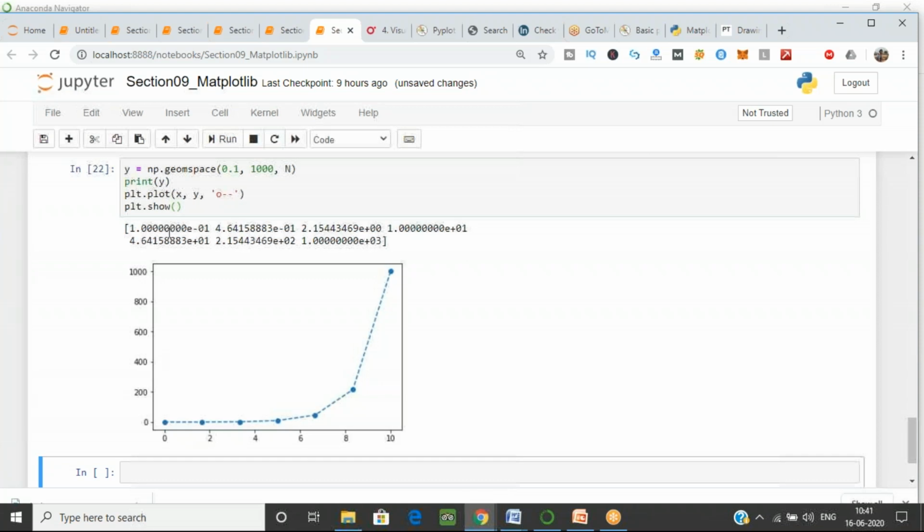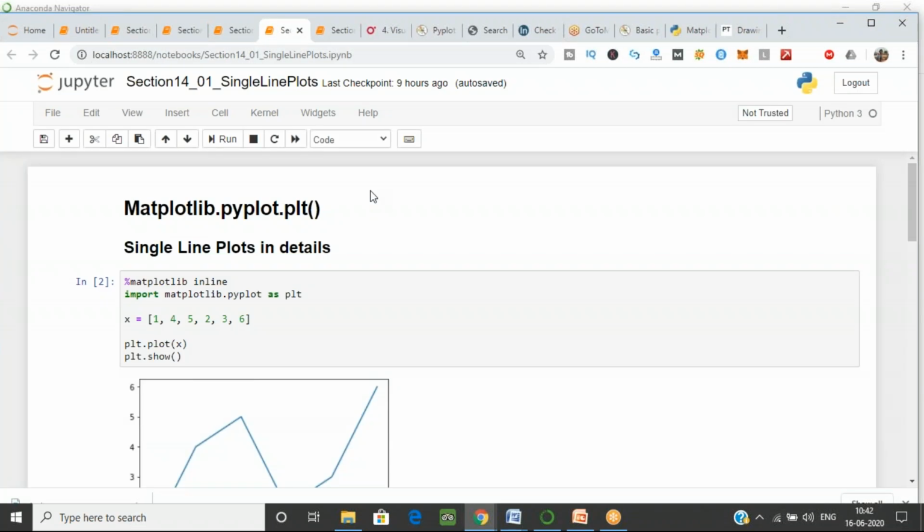Now I just want to show it, so for showing the graph you have plt.show. So now we start with the single line plot.